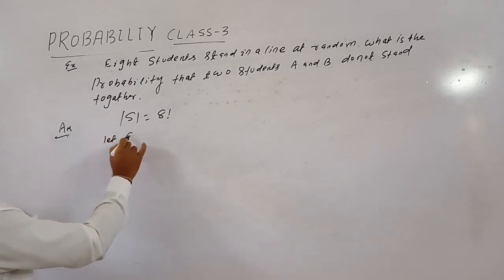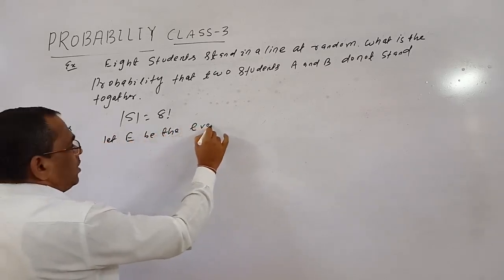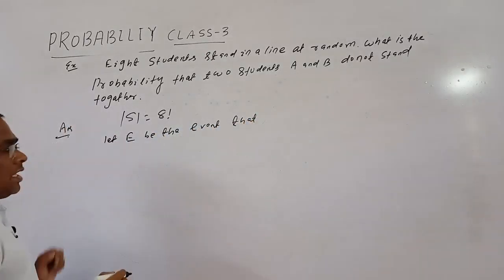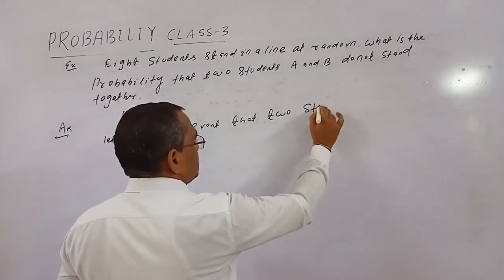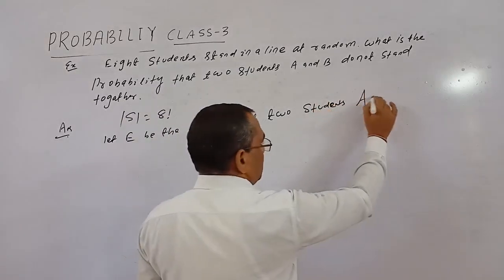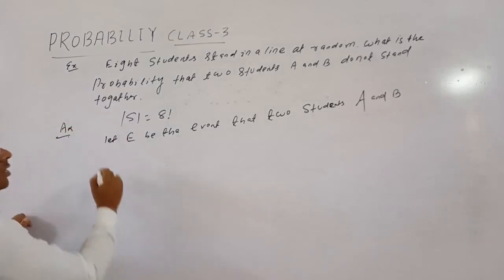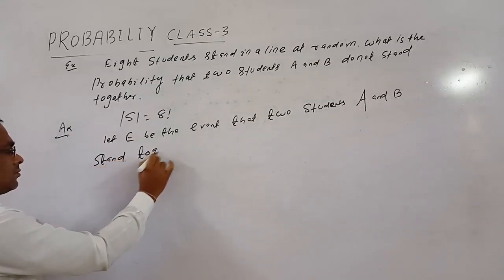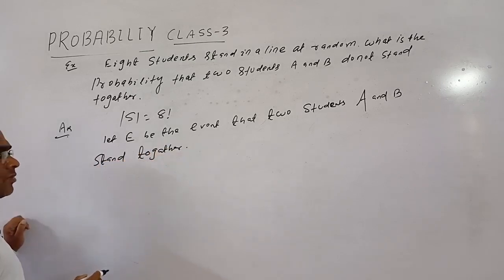Let capital E be the event that 2 students A and B stand together. Okay.